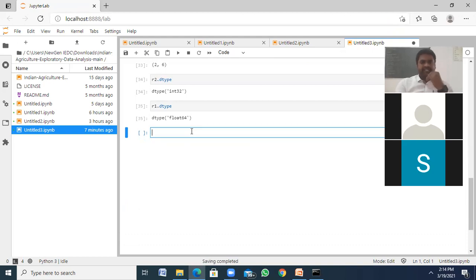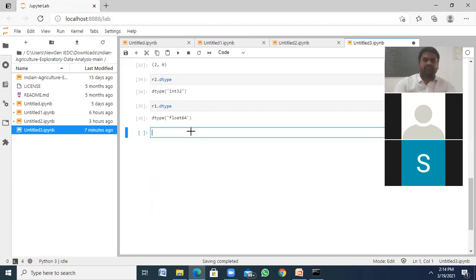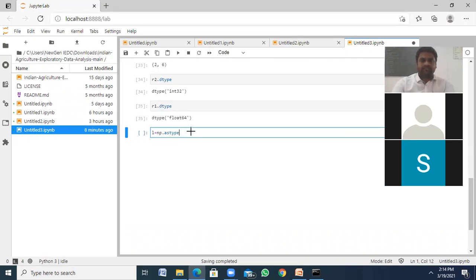Okay. And the next is astype. If I want to convert, let's say l is equal to np.astype of r1, str.